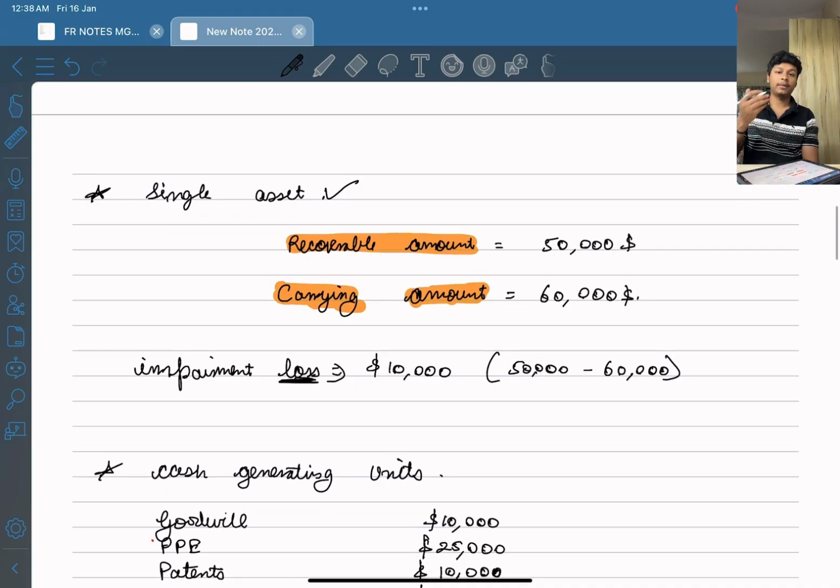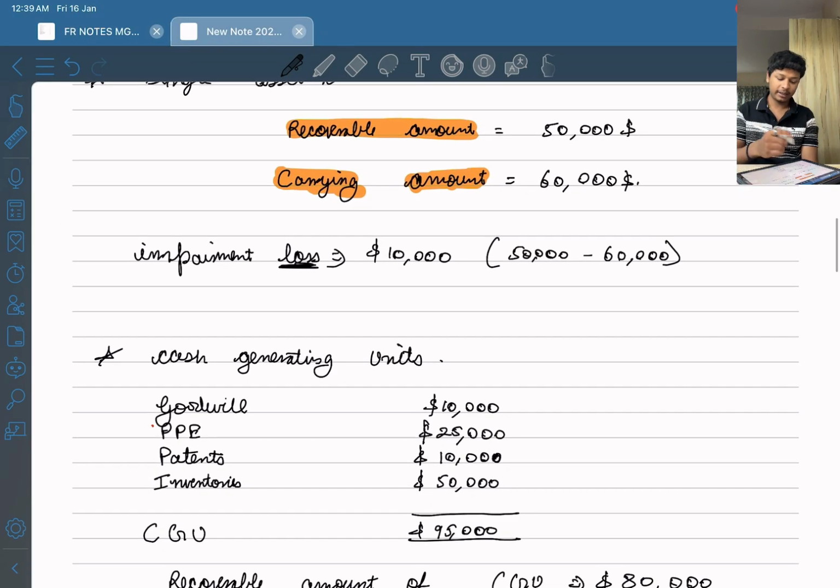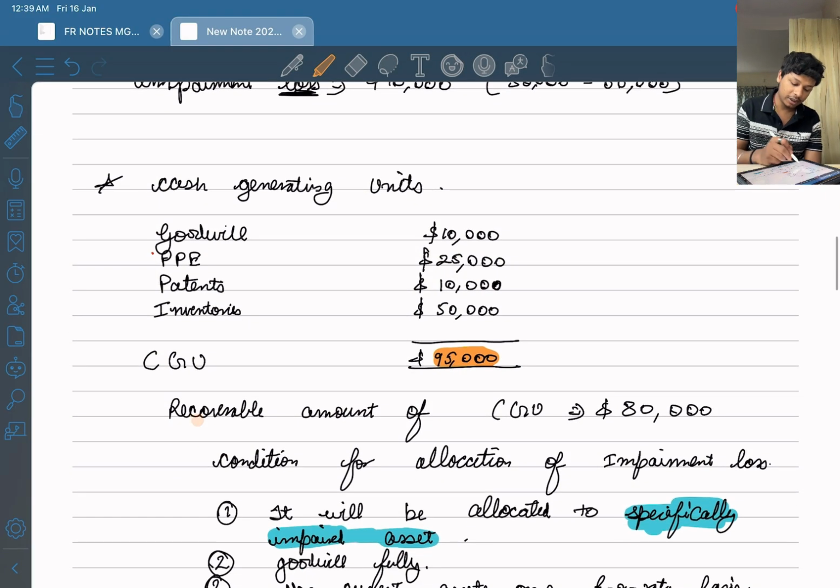Now single asset is easy. Let's see what happens with cash generating units. Right? This is an example that I have taken. Goodwill is 10,000, property plant and equipment is 25,000, patent is 10,000 and inventories is 50,000. Now total cash generating unit is 95,000, right? And in the question they have given the recoverable amount of the CGU as 80,000 dollars.